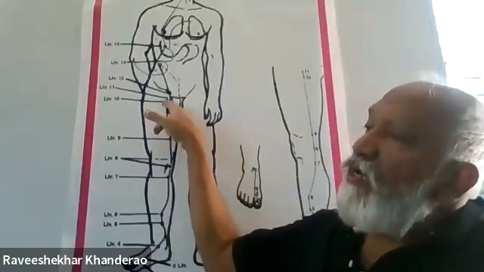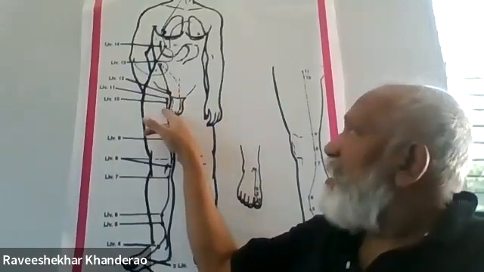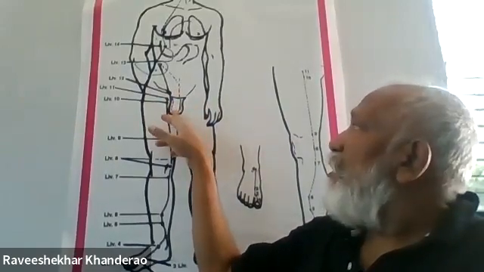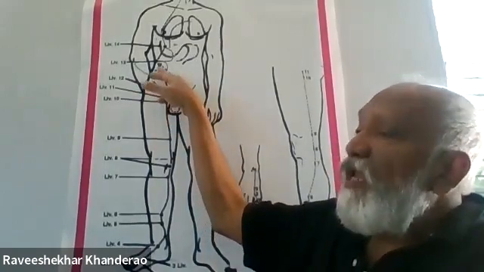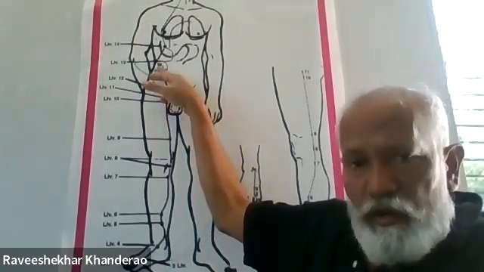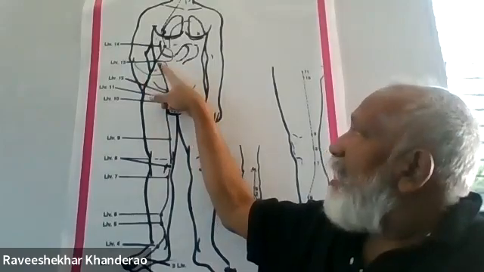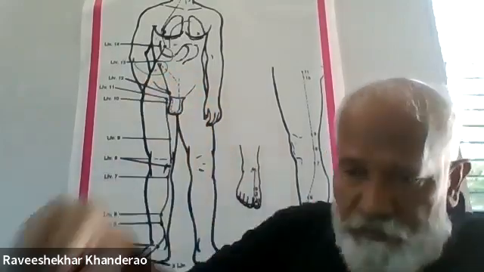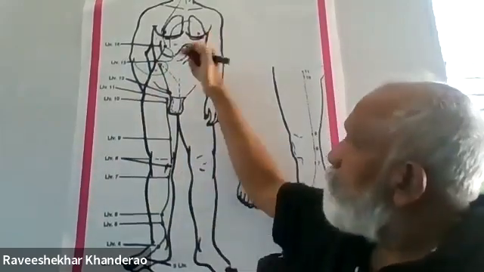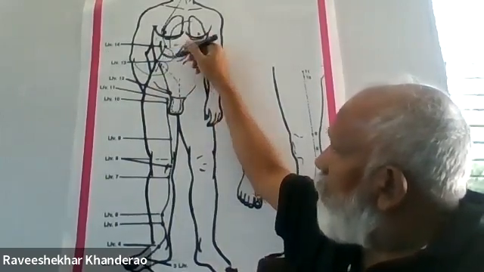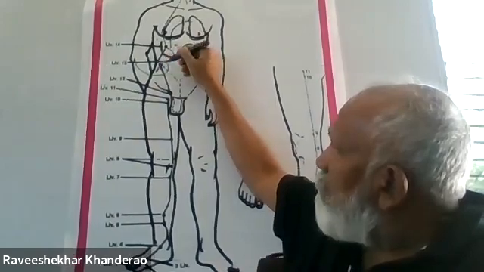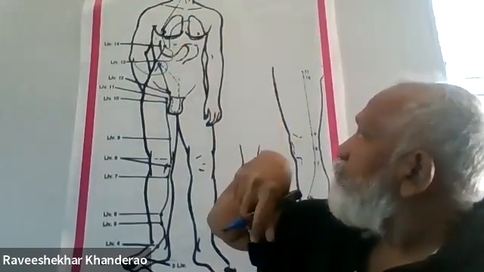This meridian curls around the genitals, and after curling around the genitals, it goes into the liver, its own organ, and connects to the gallbladder. Here at this point it connects to the liver and the gallbladder.